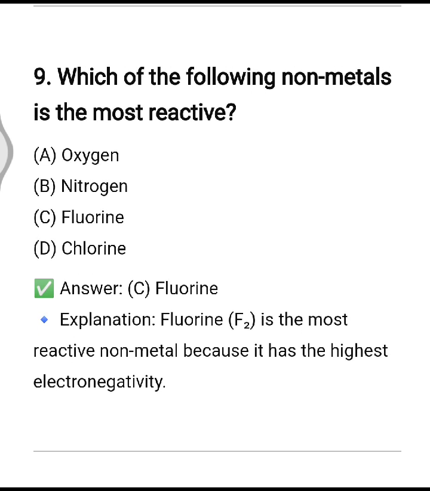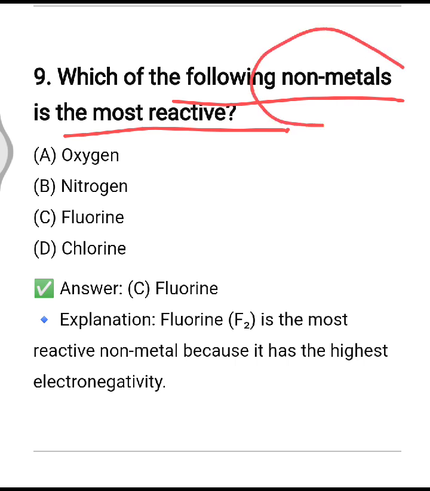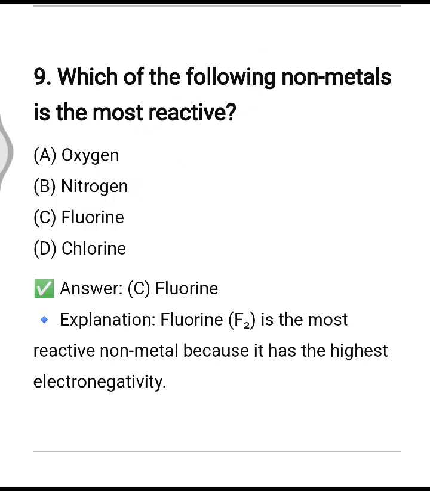Next, which of the following non-metals is most reactive? So fluorine, it is the non-metal which is most reactive. So out of the given options, fluorine, option number C is correct one.